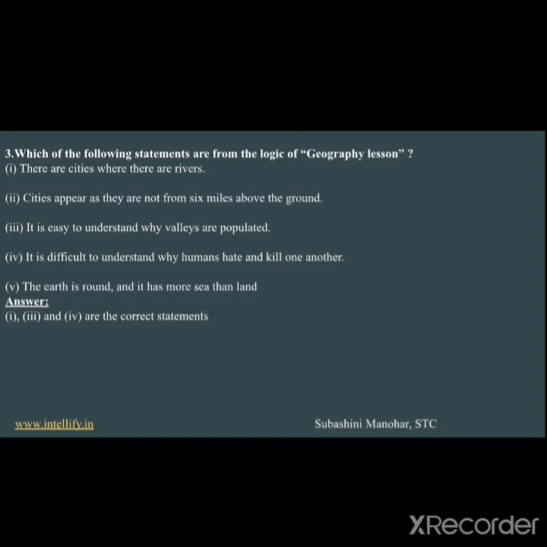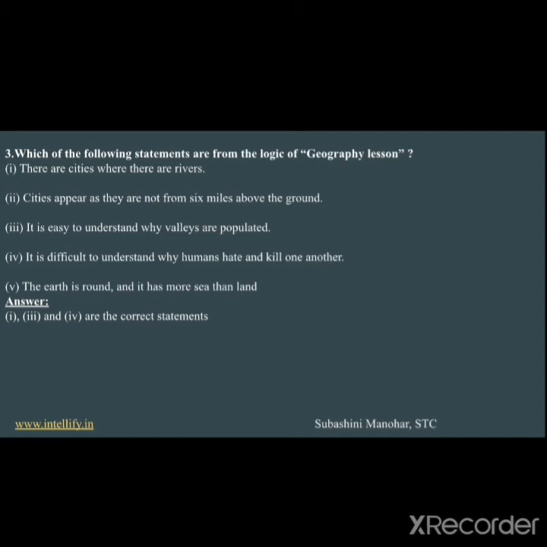There are cities where there are rivers. Cities appear as they are not from 6 miles above the ground. It is easy to understand why valleys are populated. It is difficult to understand why humans hate and kill one another. The earth is round and it has more sea than land. The first one, the third one, and the fourth are the correct statements.